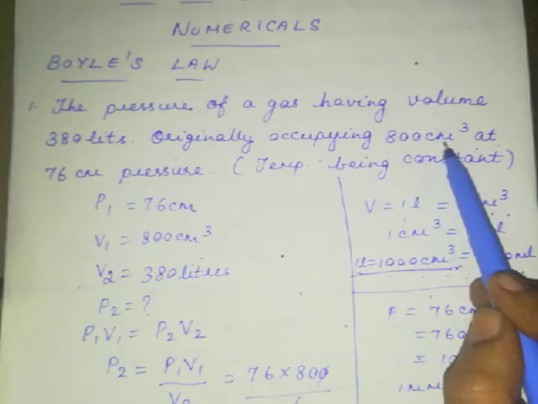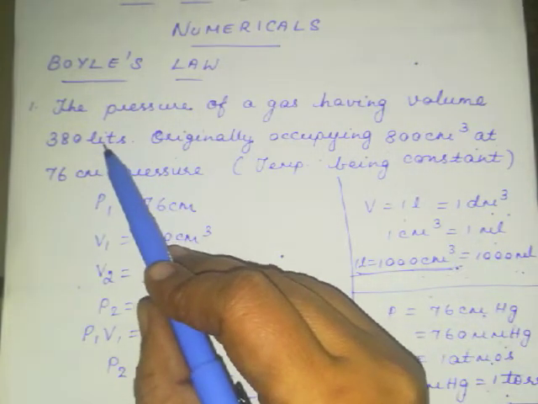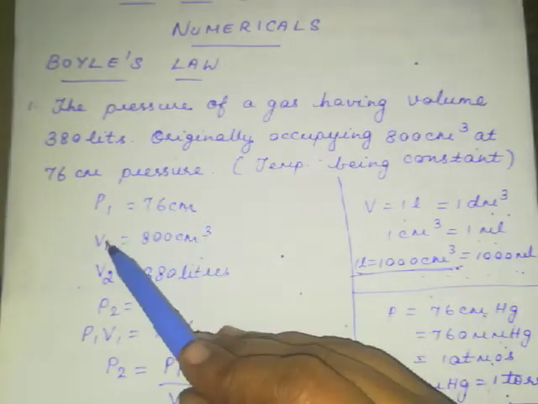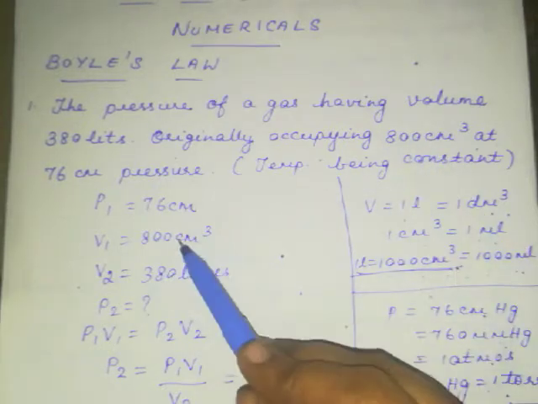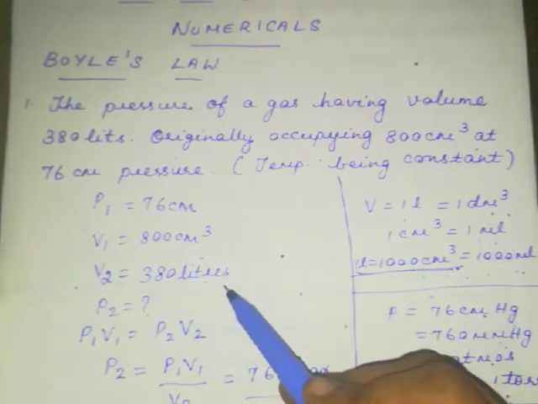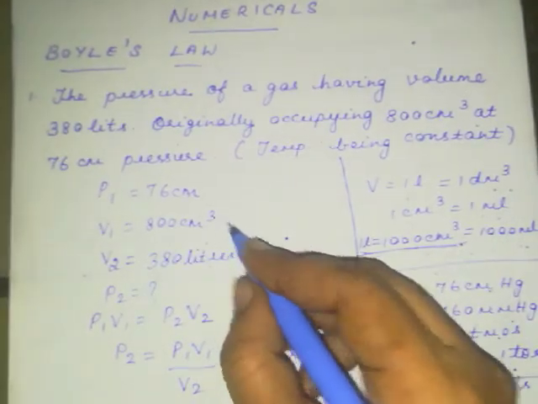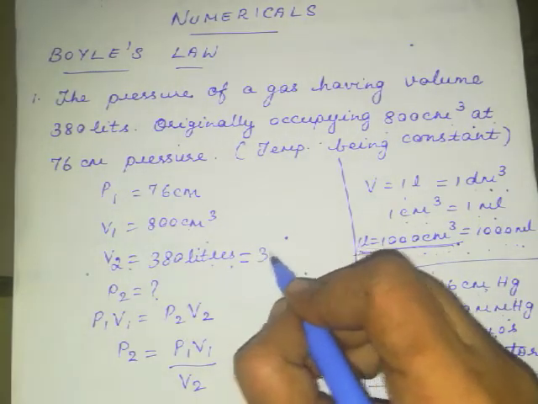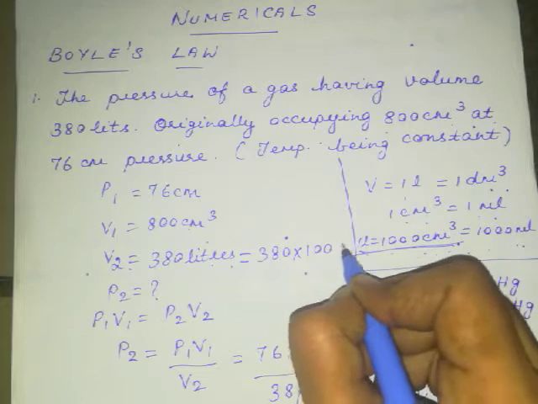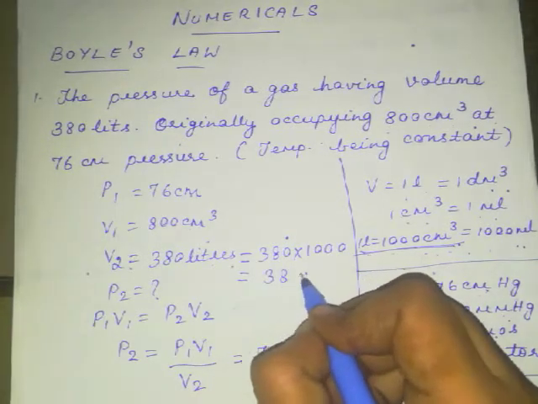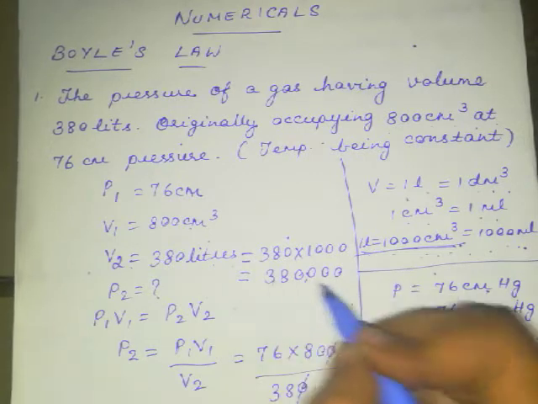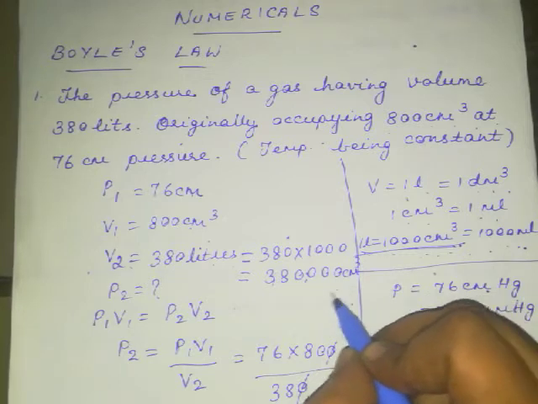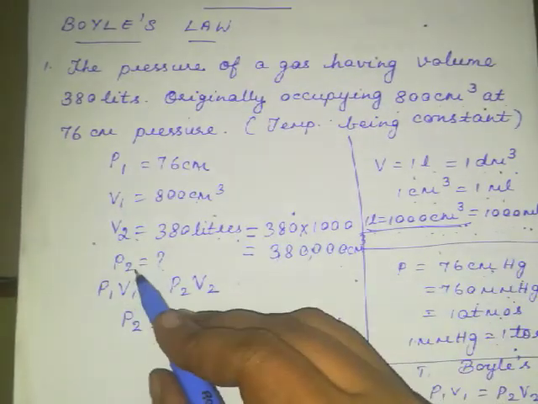Now volume 1 is given in centimeter cube, the other volume is given in liters. So the initial pressure you can take as 76 centimeter, the initial volume as 800 centimeter cube, and V2 value as 380 liters. Now this 380 liters I need to convert into centimeter cube. So 1 liter equal to 1000 centimeter cube. So 380 into 1000, when you multiply, you will get 380 with 3 zeros. That means you will get 3,80,000 centimeter cube. So I have converted this also into centimeter cube. So P2 value I need to calculate.